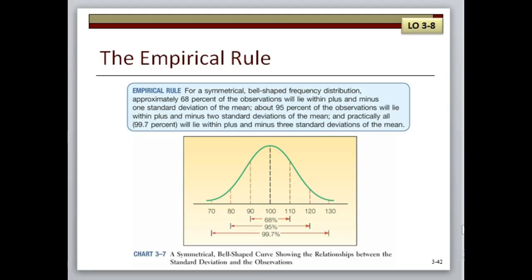The empirical rule applies to a symmetrical bell-shaped frequency distribution. For this distribution, we are to expect approximately 68% of the observations will lie within plus and minus 1 standard deviation of the mean. About 95% of the observations will lie within plus or minus 2 standard deviations of the mean, and practically close to 100% will lie within plus or minus 3 standard deviations of the mean.